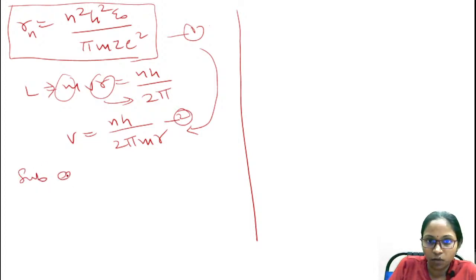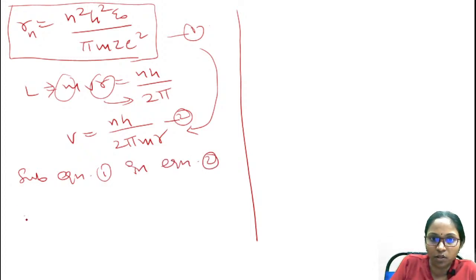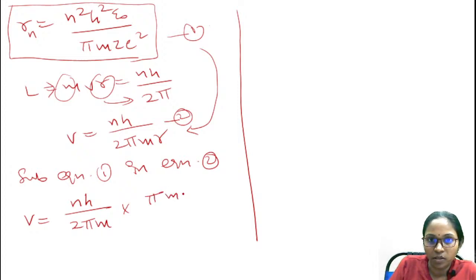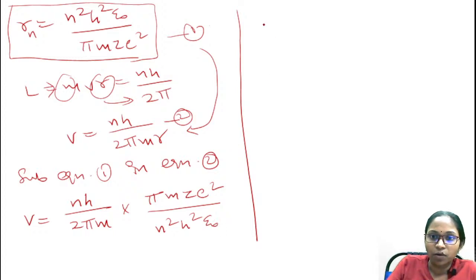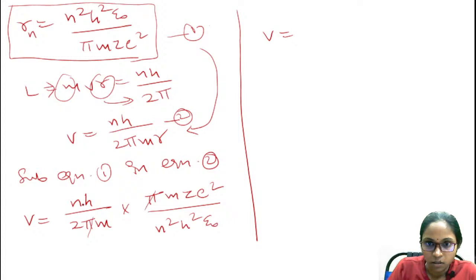So substitute equation number 1 in equation number 2 to find out the velocity. Therefore velocity is equal to nh by 2 pi m into the radius. I'm taking the reciprocal of the radius, that is pi m z e square by n square h square epsilon naught. And therefore the velocity is equal to, here pi gets cancelled, and n cancelled, h cancelled. Therefore we have z e square